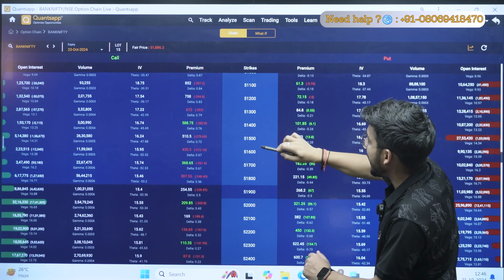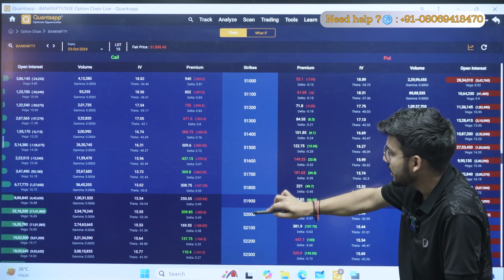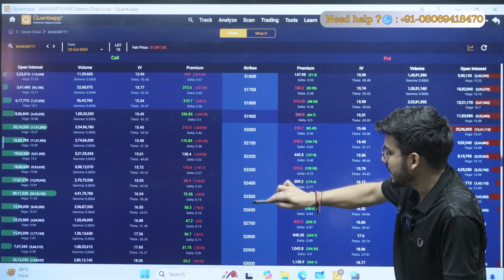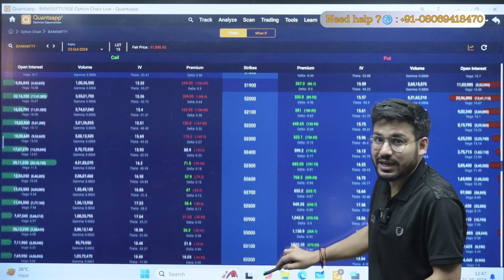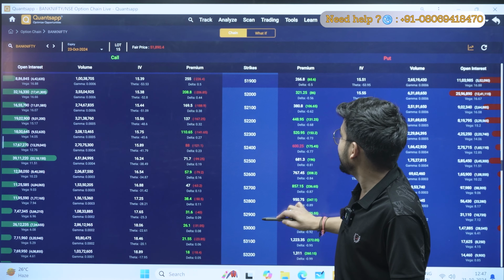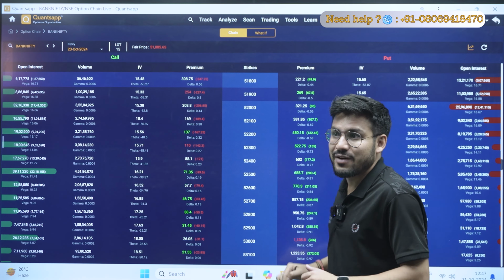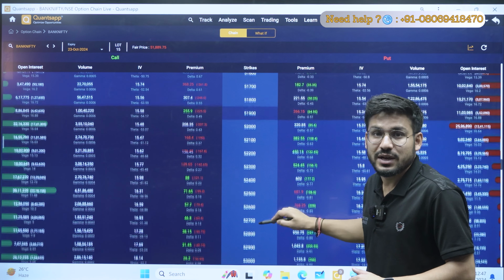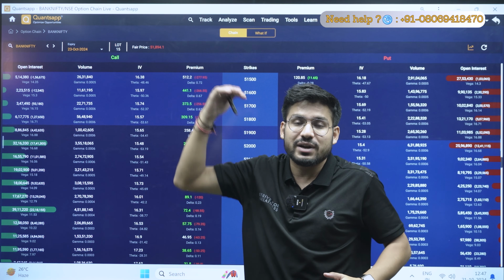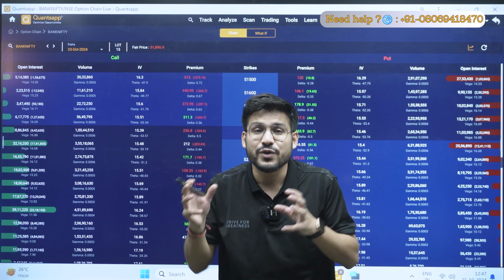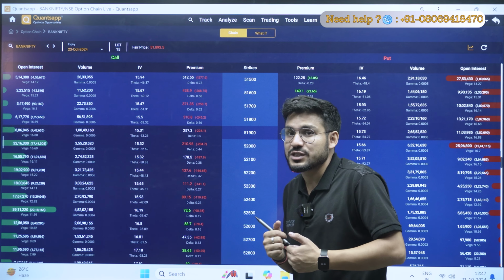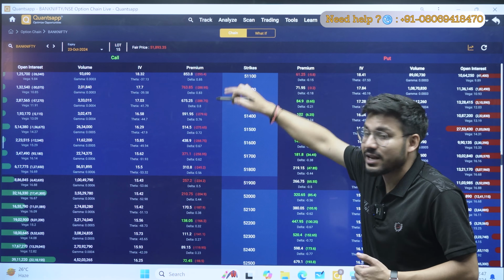You can see how much gap I am having here. My market can move from this point approximately 900 points, and similarly from this point, 51,900, approximately 1100 points in the positive direction as well. So I am having so much range here because the sellers are sitting at a far level. It means there is some fear in the market. The sellers have some fear that the market can move this much, that is why they are selling the higher levels.